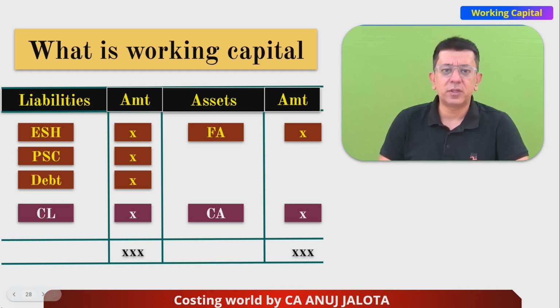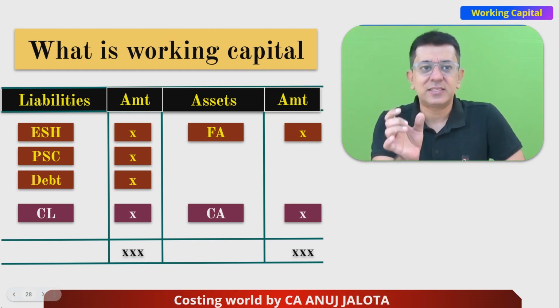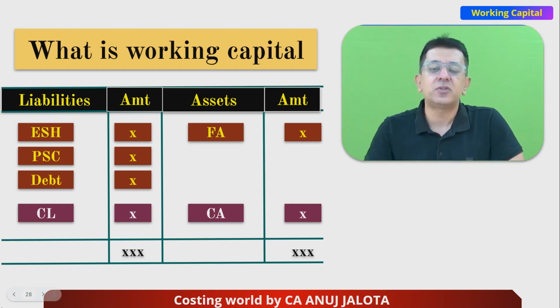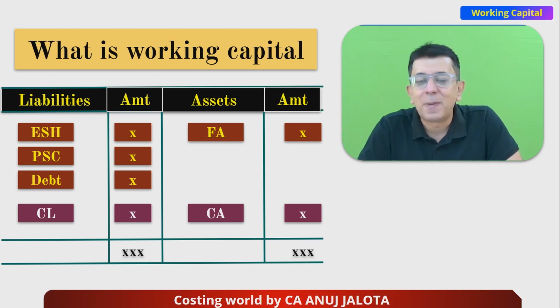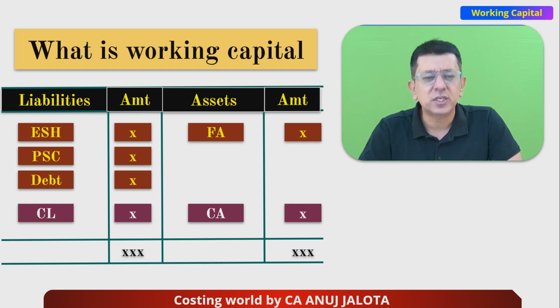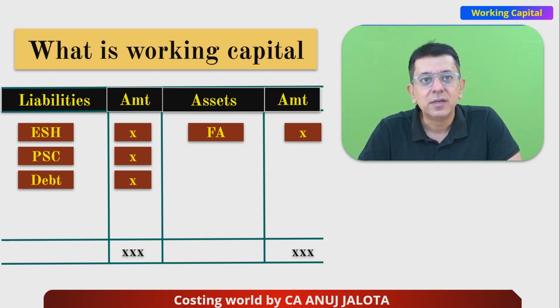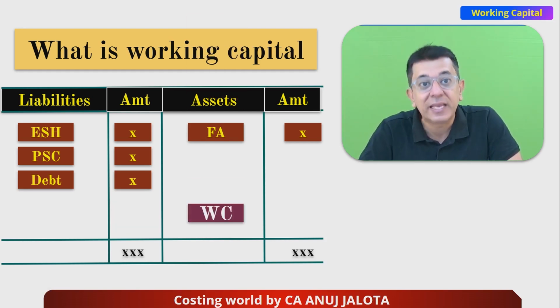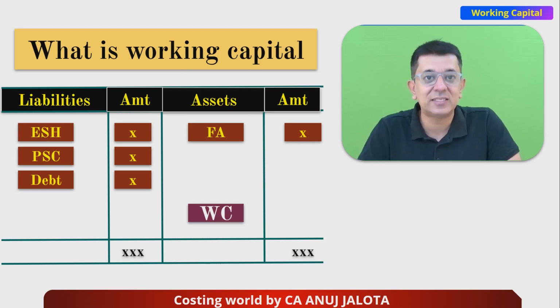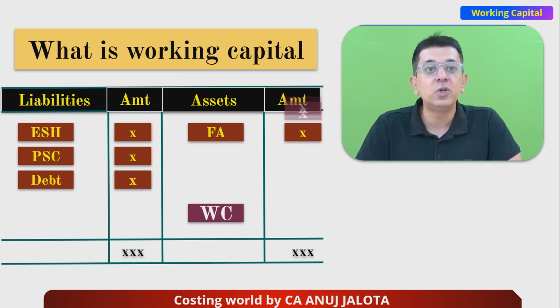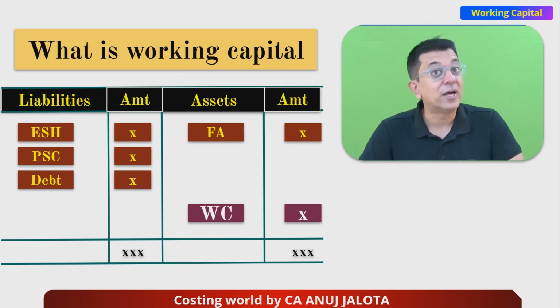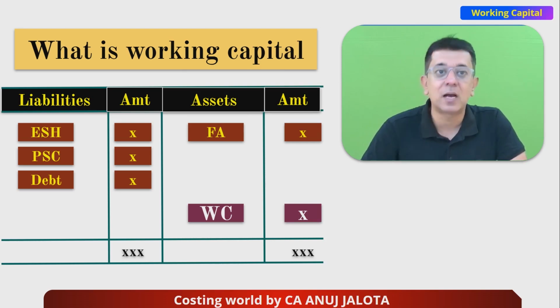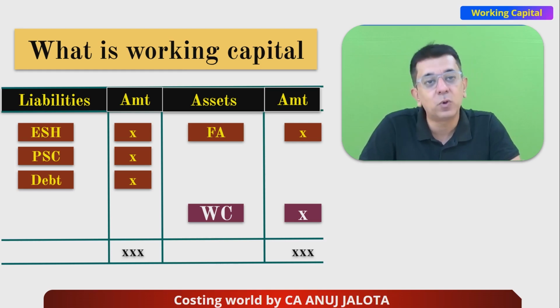Let me do one small thing. Let me take current assets and subtract current liabilities from it. What you arrive at is nothing but working capital. And your balance sheet structure will change completely from here. So instead of current assets minus current liabilities, you will have a new item called working capital. On the liability side, one thing is gone. On the asset side, another thing has come in place of current assets. That is nothing but working capital.